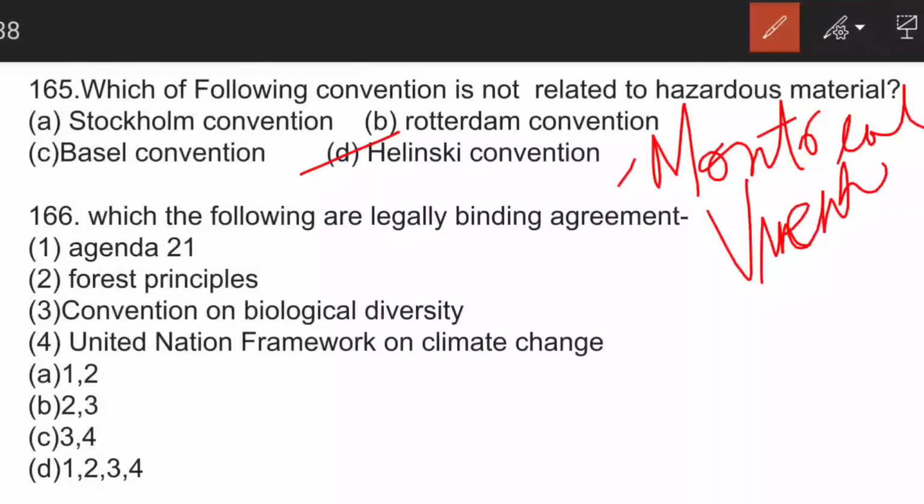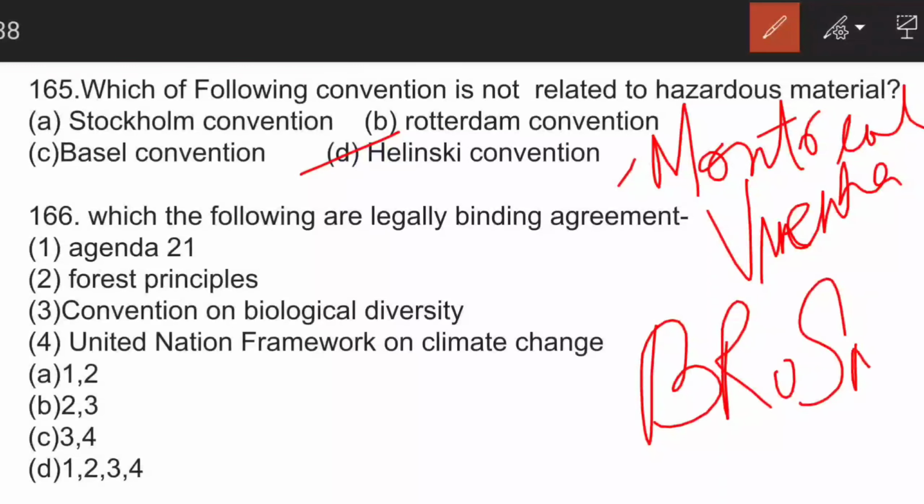And all these three, Stockholm, Rotterdam, and Basel, are related to hazardous material. I have framed a mnemonic like BROSM. You can also remember. M is for Minamata. Minamata is also for hazardous because it is for mercury. So I have kept it in this mnemonic. BROSM, you can remember.